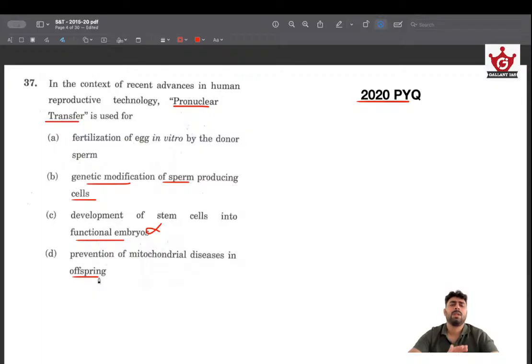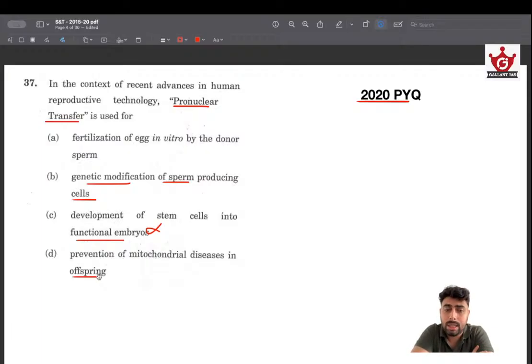Okay, one fact that we should be knowing about basic cellular and reproductive science is that mitochondrial diseases are the ones affecting the functioning of the mitochondria, which is the powerhouse of the cell.